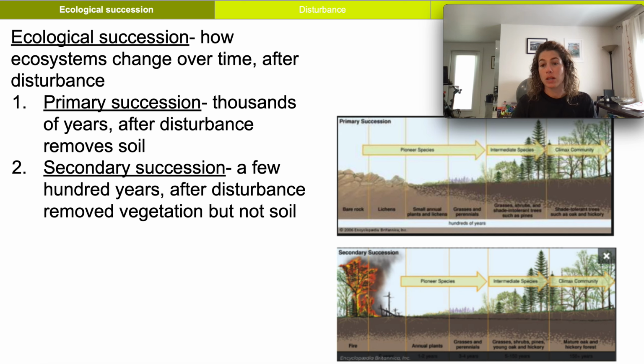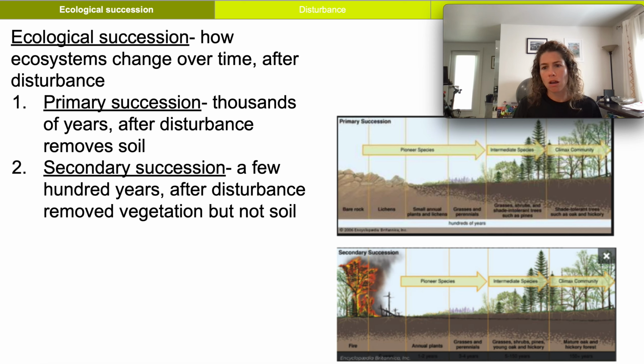Okay, so let's talk about ecological succession. What it is. What is ecological succession? Ecological succession is the regular way in which ecosystems respond after being disturbed, after having their vegetation removed.